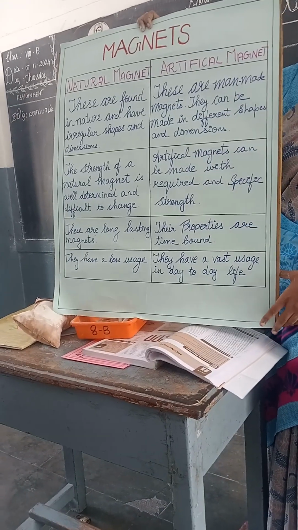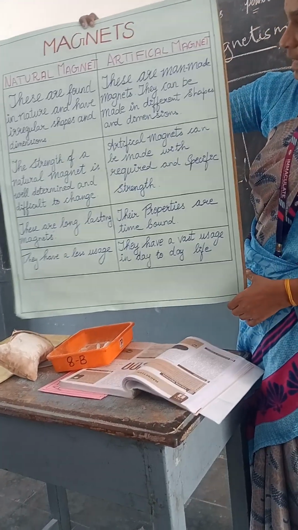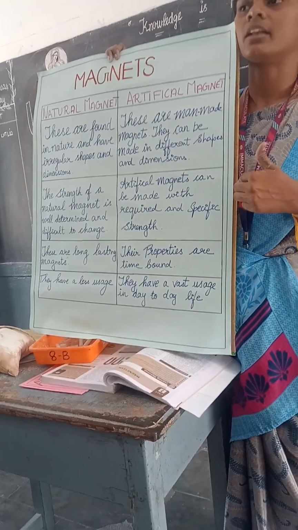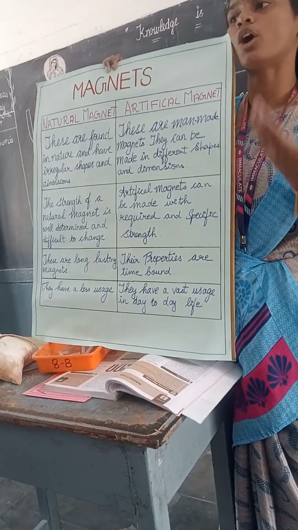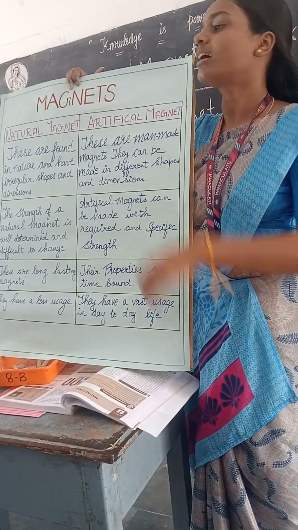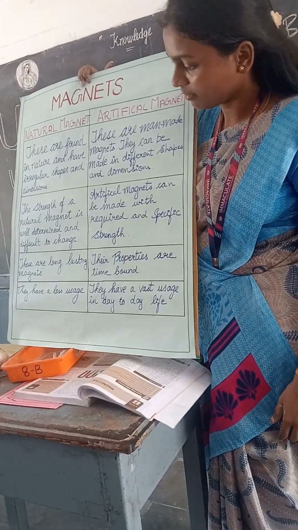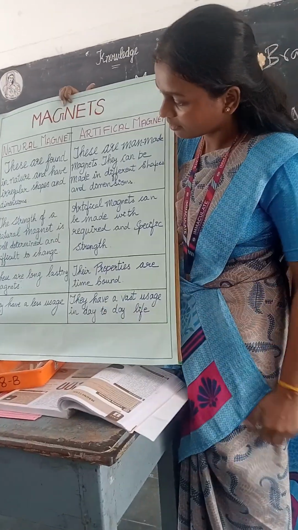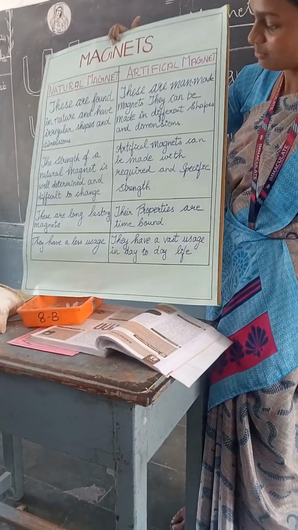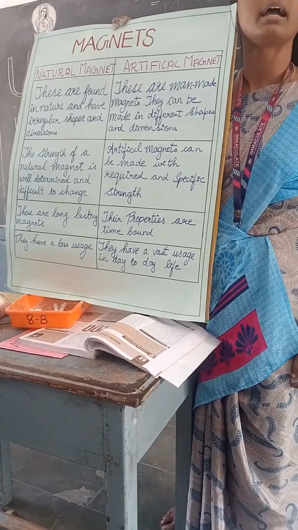And then artificial magnets can be made with required and specific strength. So these artificial magnets are man-made, right? So we can make the magnets according to our needs. You can sit. Other two points. Some from this side. Natural magnets, the strength of a natural magnet is the second point. Here, these are long-lasting magnets. Why are we calling them long-lasting magnets?